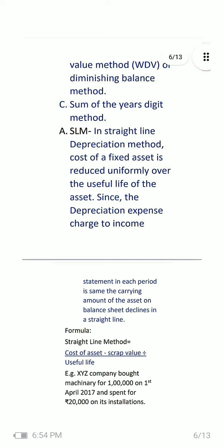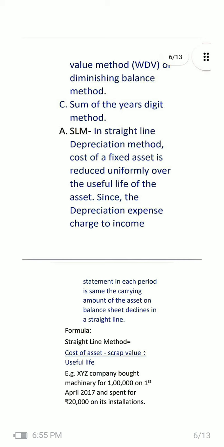In straight line method, depreciation method, cost of fixed asset is reduced uniformly over the useful life of time of the asset. Since the depreciation expenses charged to income statement in each period is the same, carrying amount of the asset in balance sheet declines in a straight line. You should know this is the simplest one and very less chance to ask, but in JIB we can expect a half to 1 marks question from this.